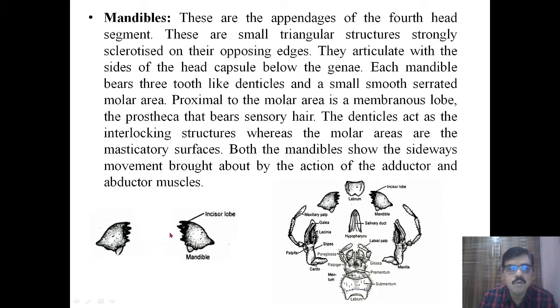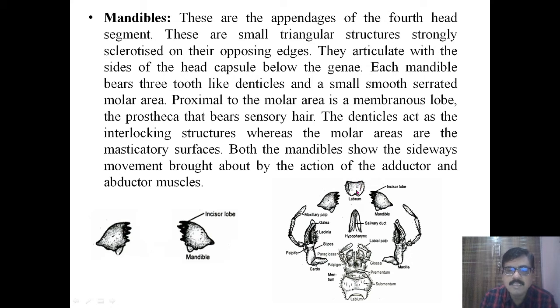Both mandibles show sideways movement by the action of the muscles, that is, the adductor muscles and the abductor muscles. So these are the mandibles. The mandible is the lower jaw. And these are the appendages of the third.